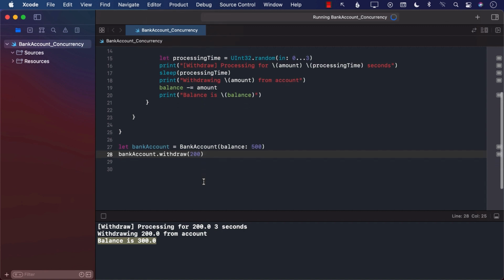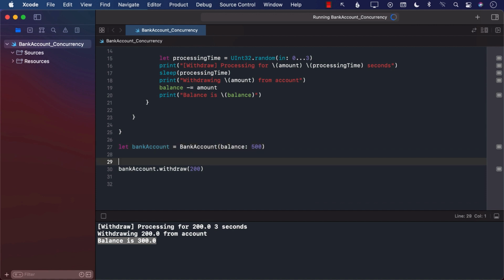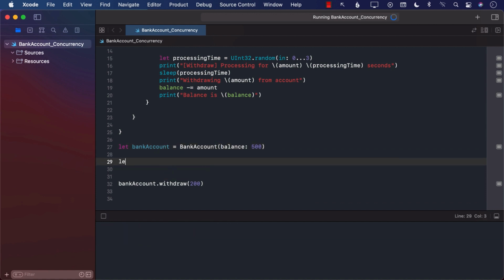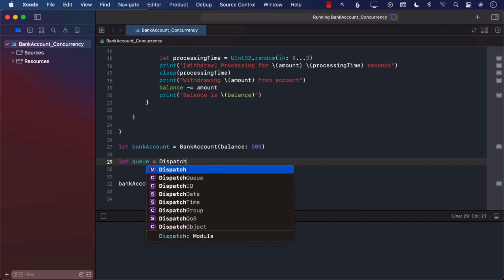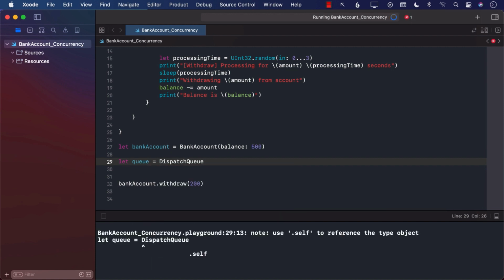But now we will implement what happens if this is a joint account and 2 people are trying to withdraw money at the same exact time. So let's see what happens. We're going to go over here, and in order to run a concurrent queue, I'm going to use the power of dispatch queue.